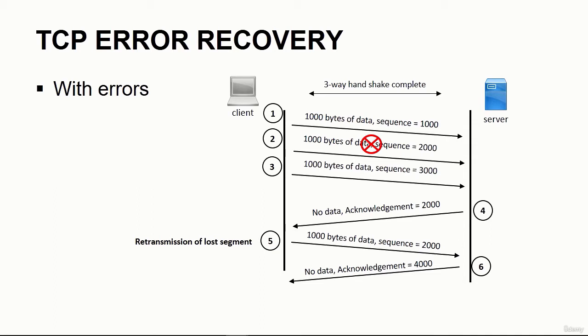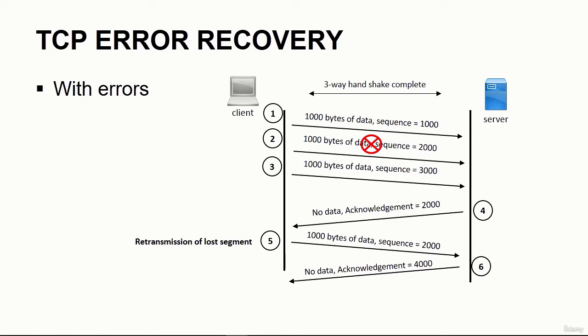So what the server is going to do is send an acknowledgement with what sequence number it expects to see next. And in this case, it's going to be 2,000 because it never received a segment with sequence number 2,000, so it knows it missed something. So it's letting the client know the next thing I need to see is a segment with sequence number 2,000, and that's in step 4. Step 5, the client receives this acknowledgement from the server, notices that the server wants to see a segment with sequence number 2,000, and so it retransmits that lost or dropped segment.